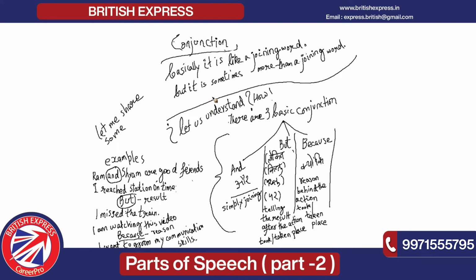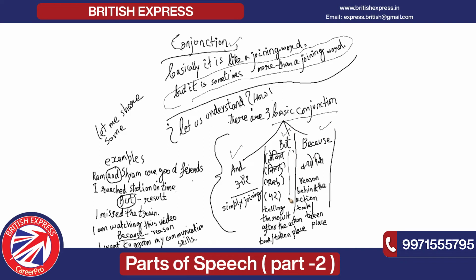Conjunction. Yes, the next part is our conjunction. What we understand by conjunction? Yes, you have guessed right. This is like a joining word, but it is more than a joining word. And how? Let us first focus on three basic conjunctions. They are and, but and because.